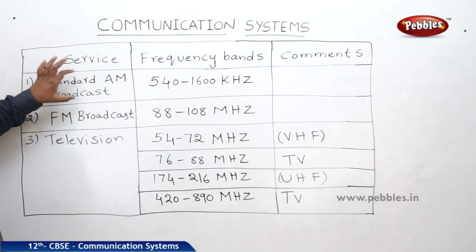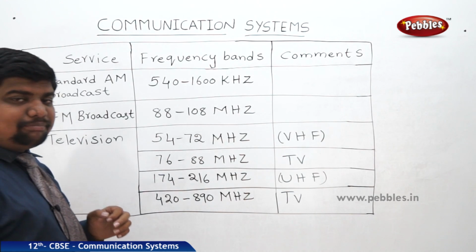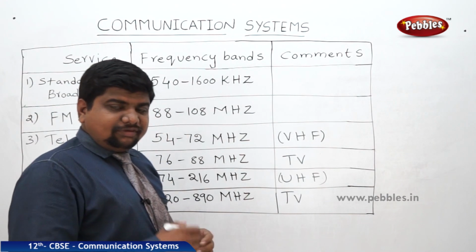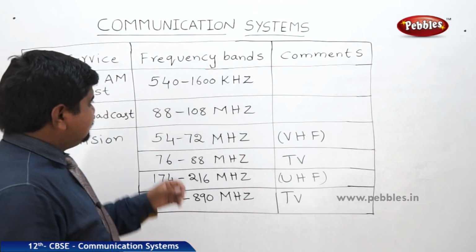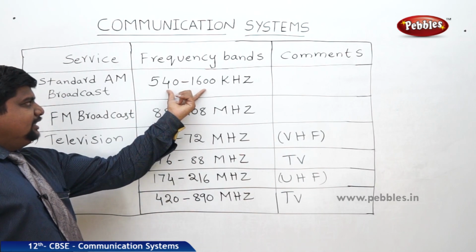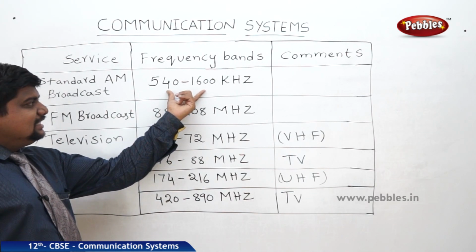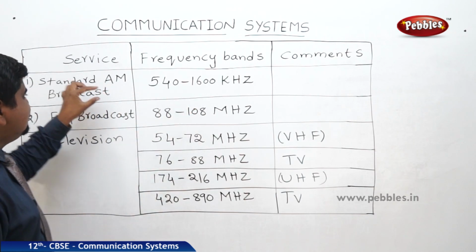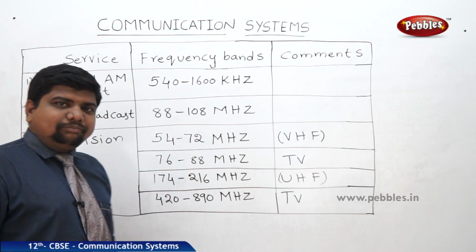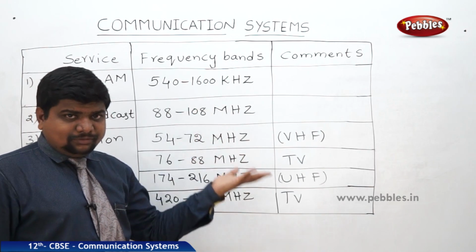See the standard AM broadcast. AM means amplitude modulation. For amplitude modulation broadcasting, the frequency band should be 540 kilohertz to 1600 kilohertz. Mostly this amplitude modulated broadcasting will be in radios.